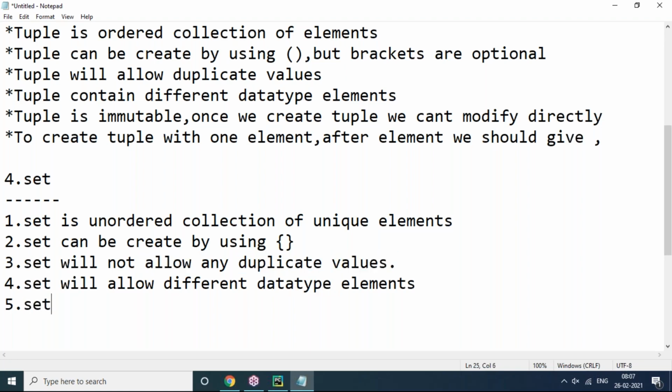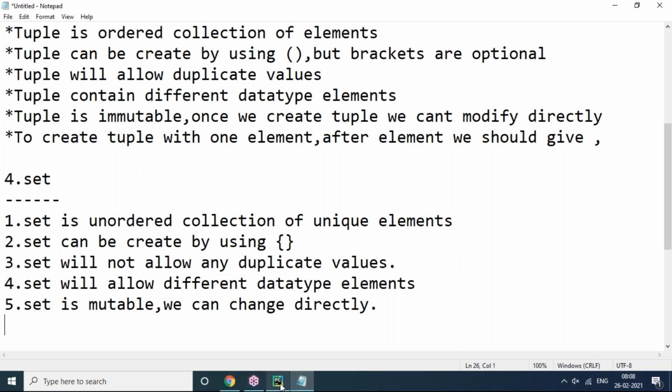And now coming to the set being a mutable object. Mutable object means we can change directly. We can change directly, no problem at all. It is mutable. Changes are allowed. We have a lot of functions. Add function, update functions will be there. Deletion is possible, removal is possible. It is clearly there. So these are set operations.